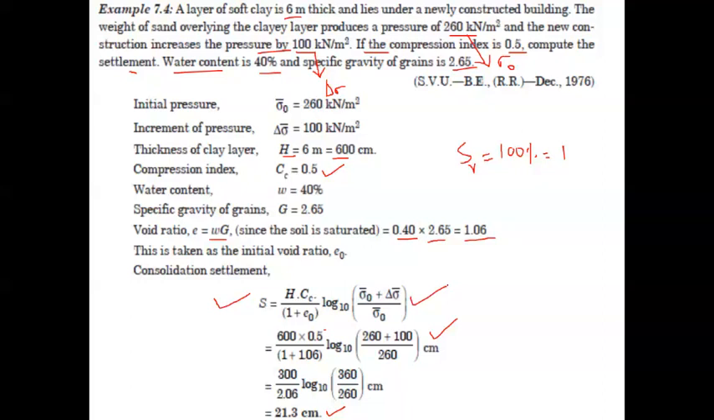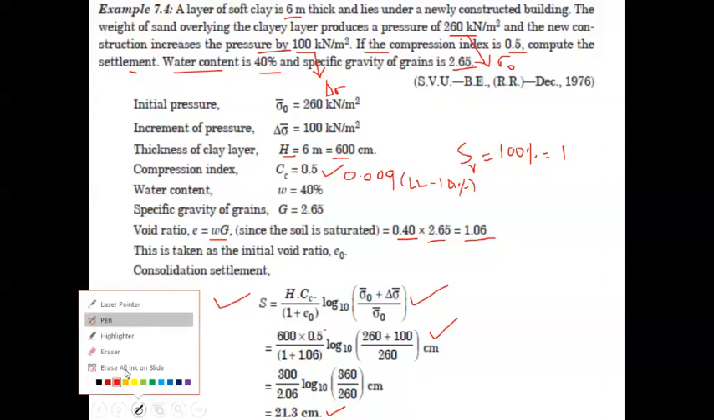Likewise, the remaining parameters we can calculate. If Cc, the compression index, is not given, then the equation which I was showing you in the previous slide we have to use, that is Cc equal to 0.009 into (liquid limit minus 10). This was the equation which I was showing you in the previous slide. So this we have to use if it is not given. So this is regarding the solution.